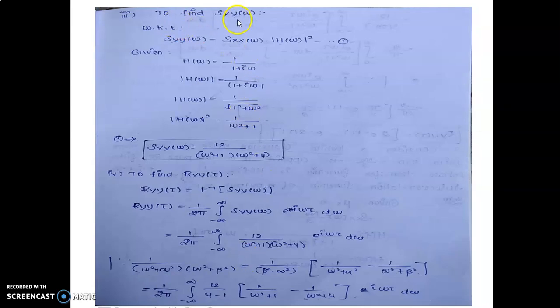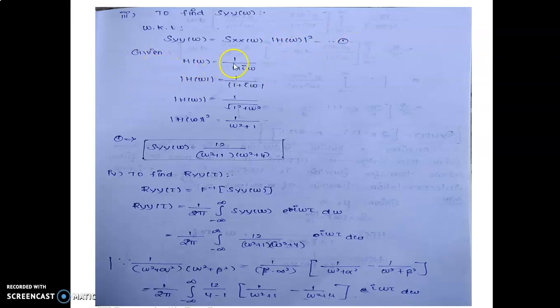The third one, to find Syy(ω). We know that Syy(ω) equals Sxx(ω) times |H(ω)|², that is equation 1.